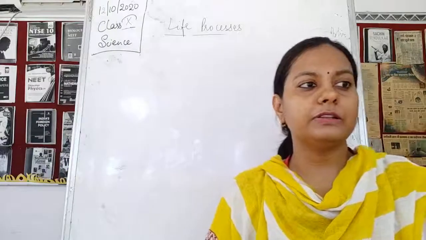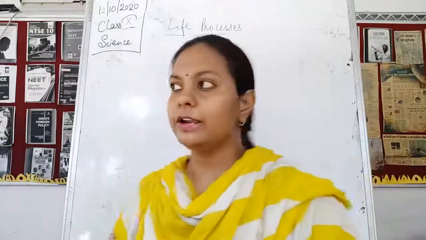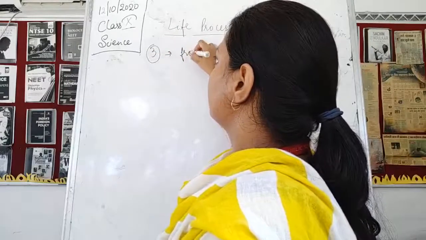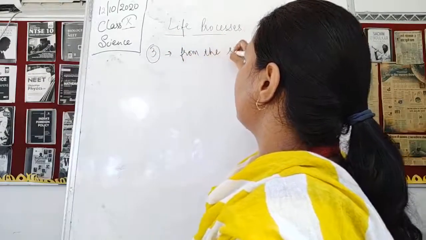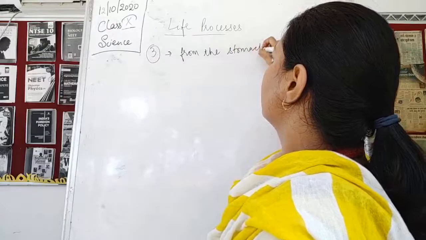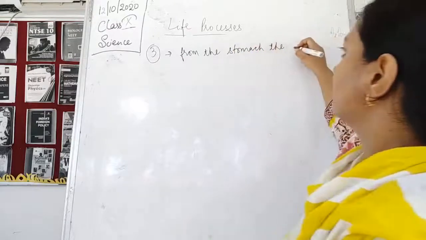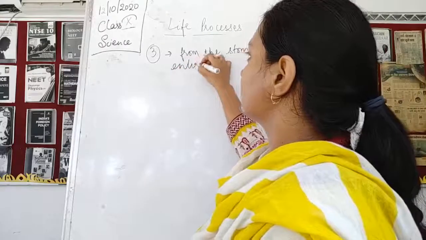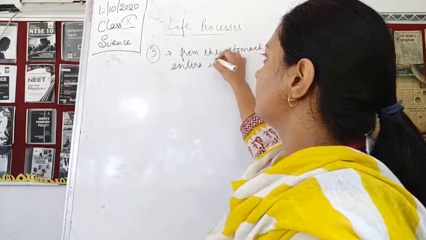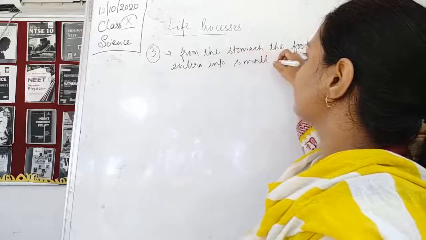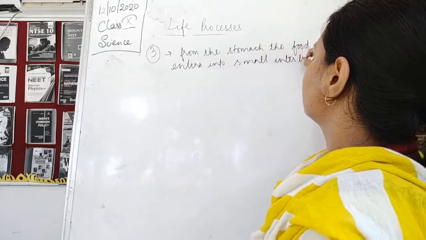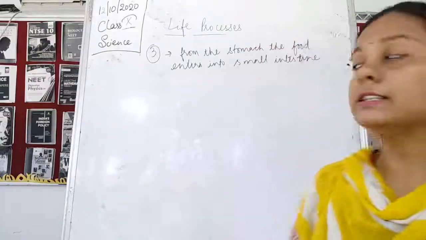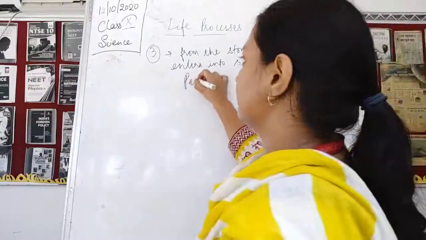Then next, the partially digested food from the stomach. Now the next step takes place. The third step. From the stomach, the food enters into the small intestine. It enters into the small intestine. Now this is partially digested.